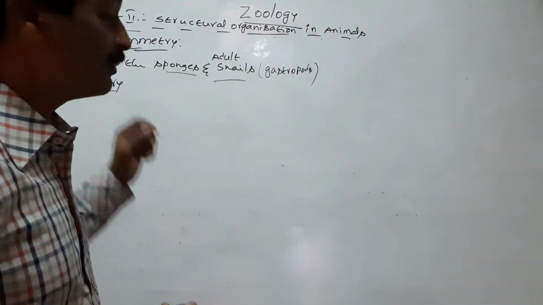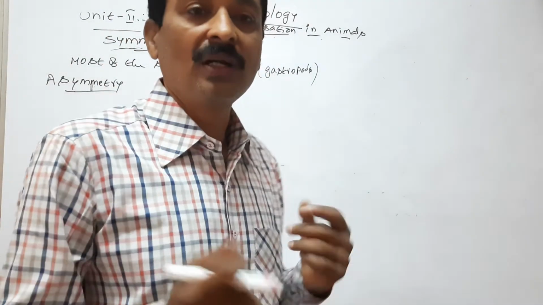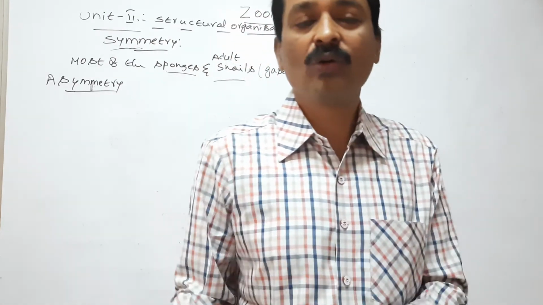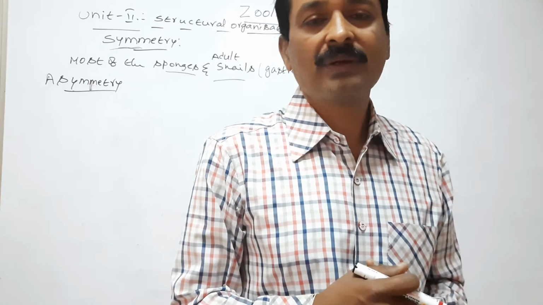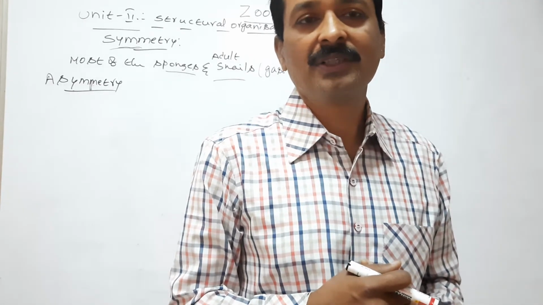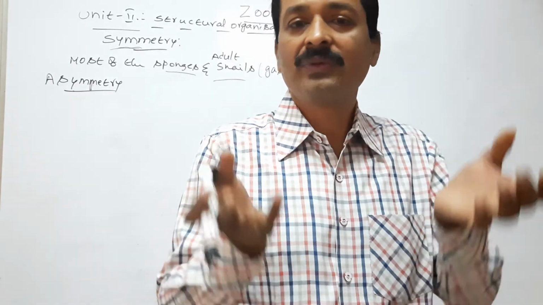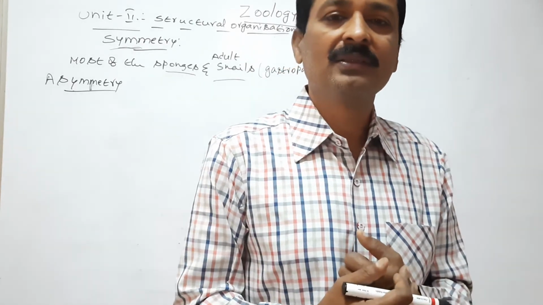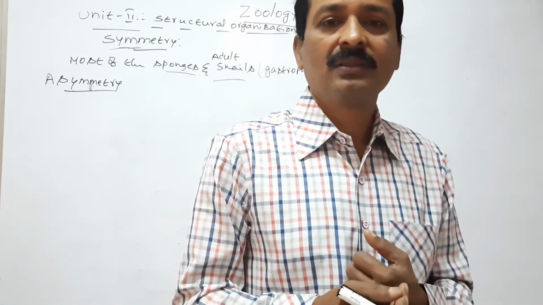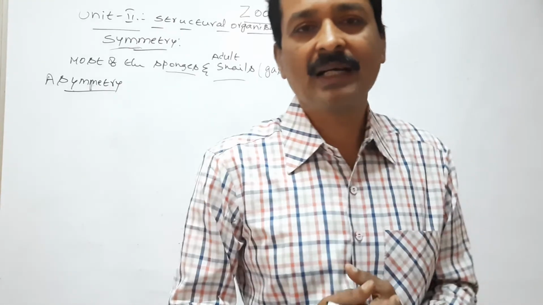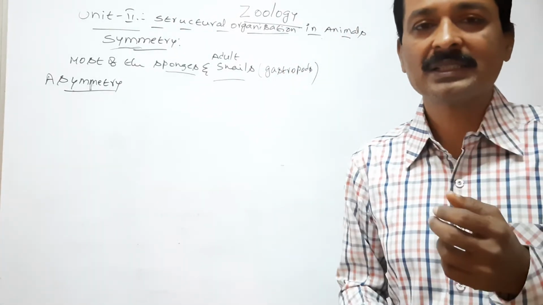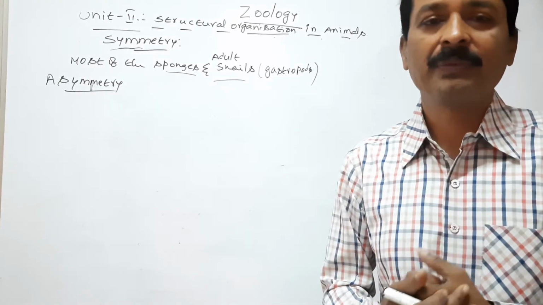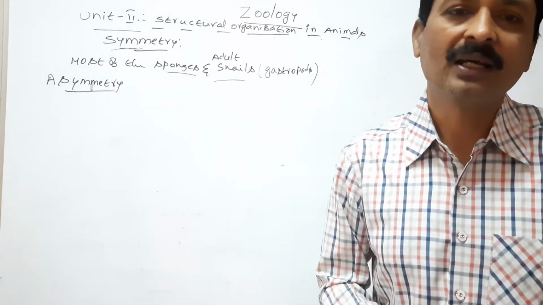But asymmetrical animals do not exhibit locomotion and do not receive impulses from their surroundings due to absence of nervous system and sensory organs. So the nervous and sensory systems are poorly developed in asymmetrical animals.